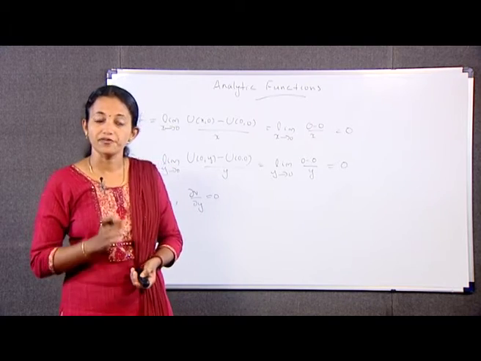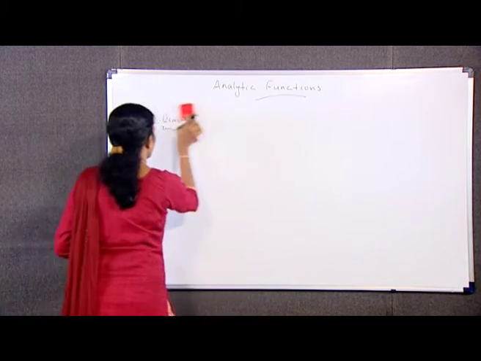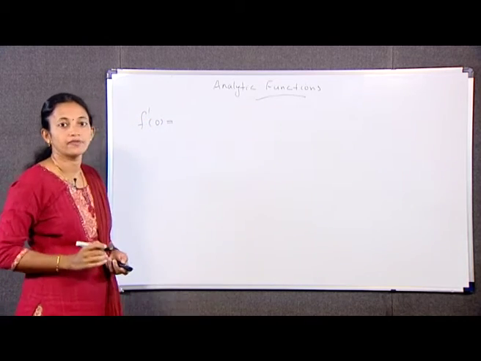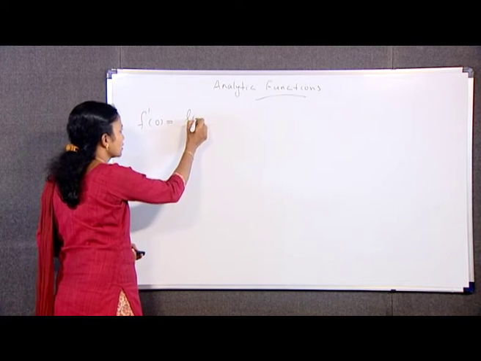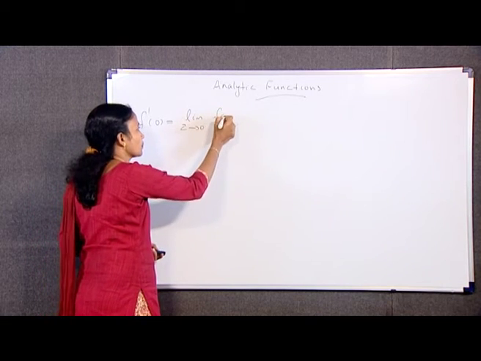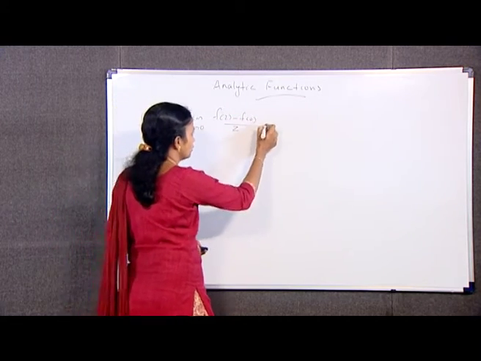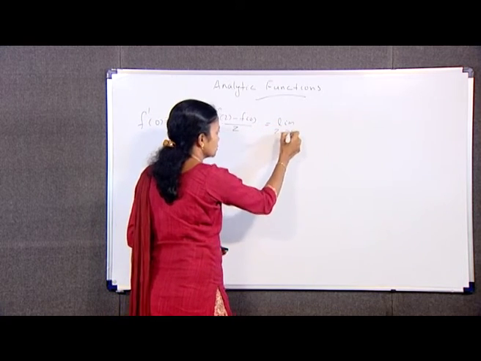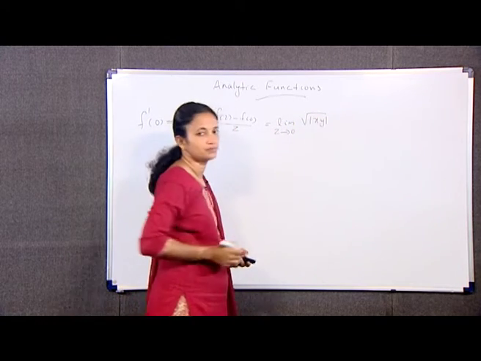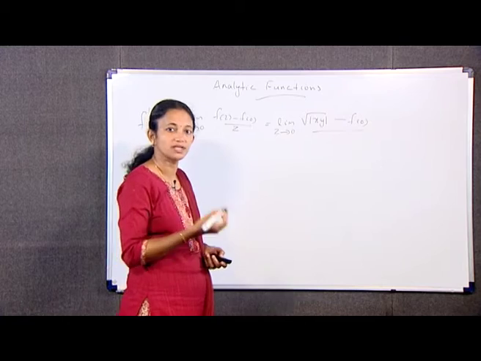It means that f dash 0 is equal to limit z tending to 0 of f(z) minus f(0) divided by z, which is equal to limit z tending to 0 of square root of mod xy minus f(0) divided by x plus iy.